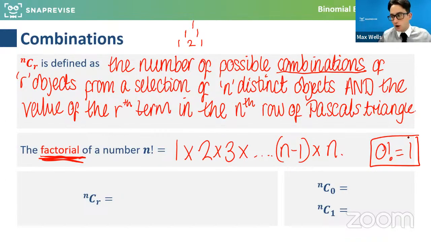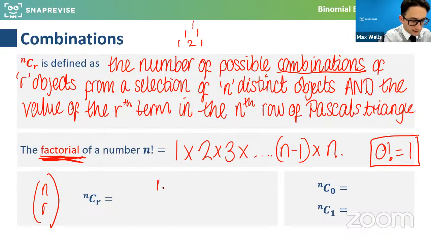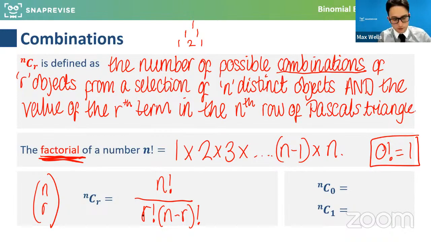So what this n choose r thing is doing is it's actually looking at how many combinations there are out of n amount of things if I restrict a certain amount of them. So n choose r. Basically what the calculator does is it does n factorial over r factorial times n minus r factorial. We probably just need to see this with numbers, but that's basically what the formula is doing.